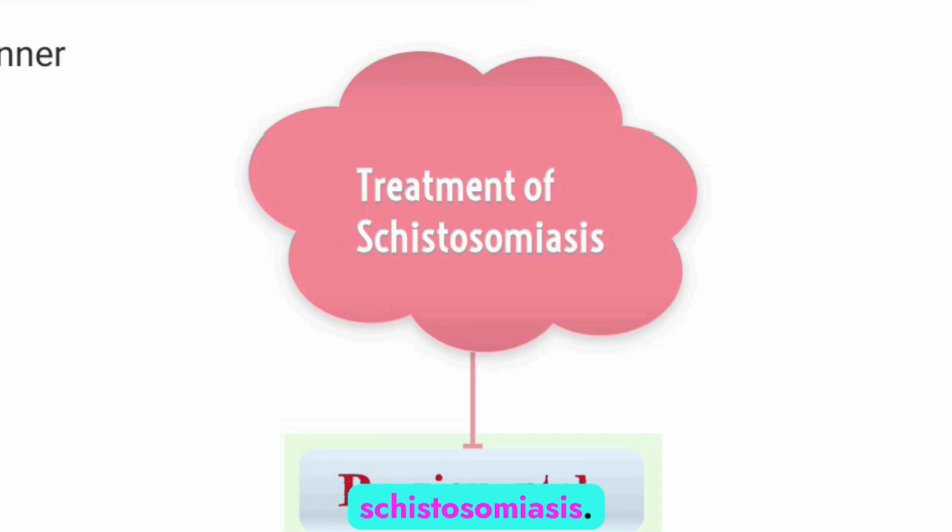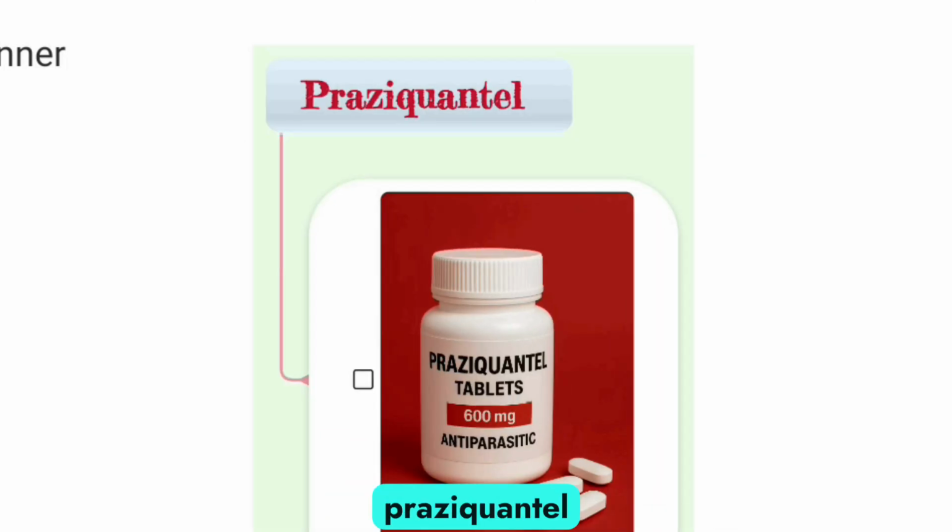Treatment of schistosomiasis. Basically, all forms of schistosomiasis are being treated with Praziquantel. All forms of adult schistosomiasis are treated with Praziquantel. This is the first line treatment.